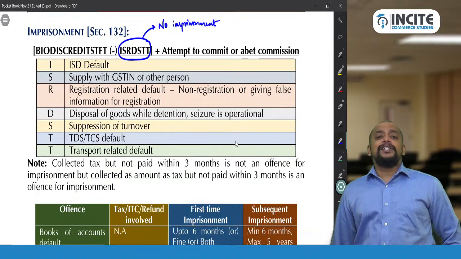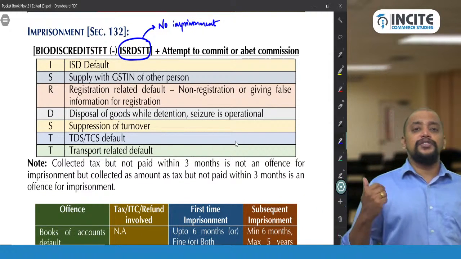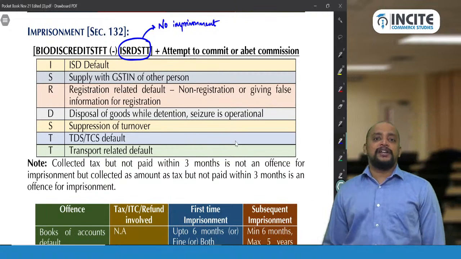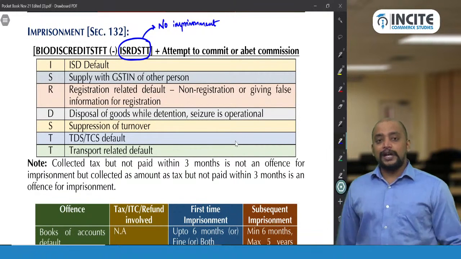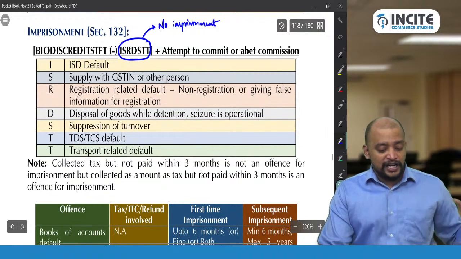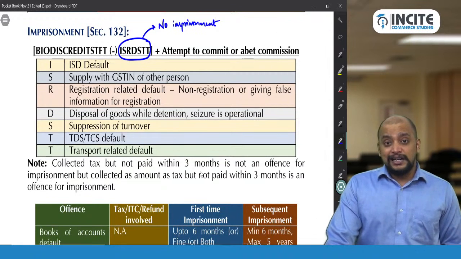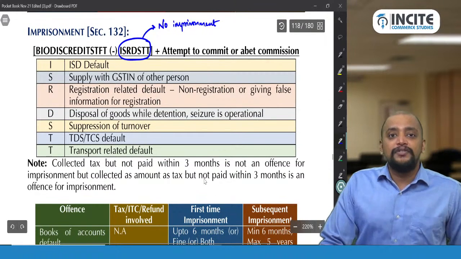So therefore, which offence out of these 2 C's? So there are 2 C's. Out of these 2 C's, which will come under imprisonment? Second one, collected an amount as tax. So see that note I have given there. Collected tax but not paid within 3 months is not an offence for imprisonment. But collected an amount as tax and not paid within 3 months is only an offence for imprisonment.